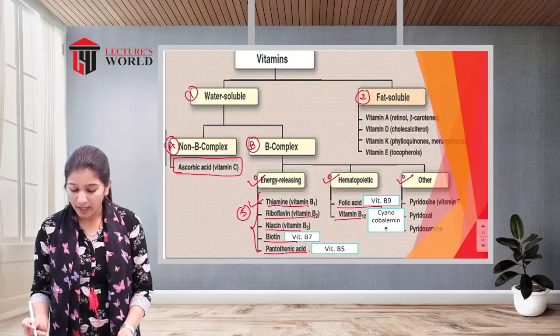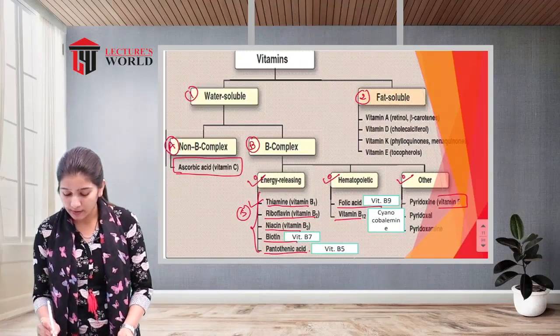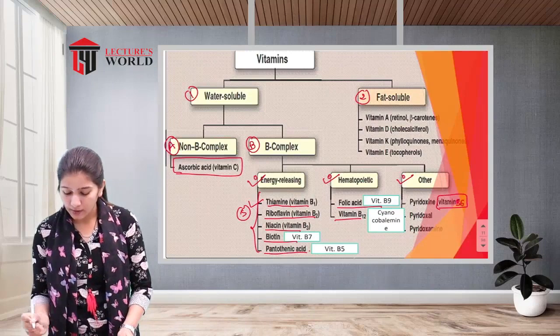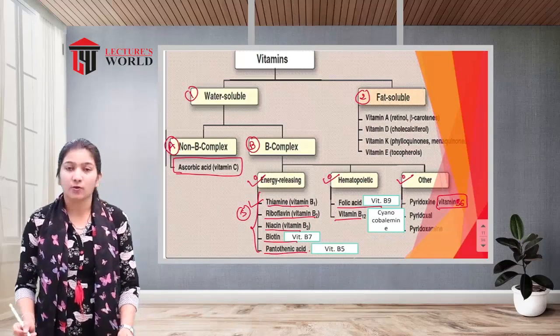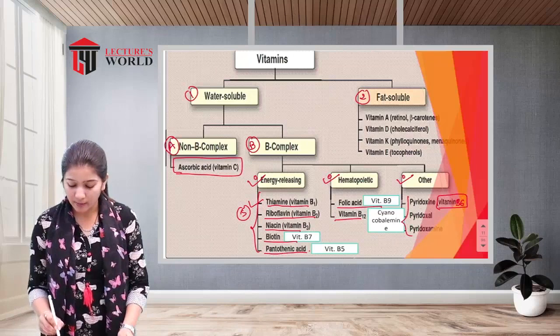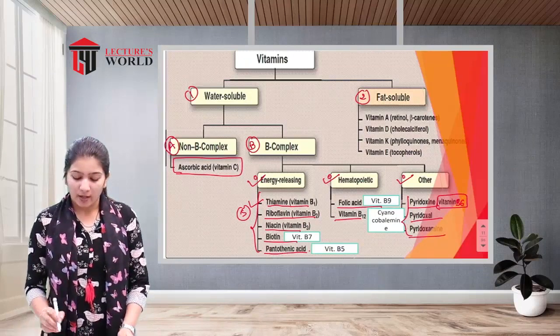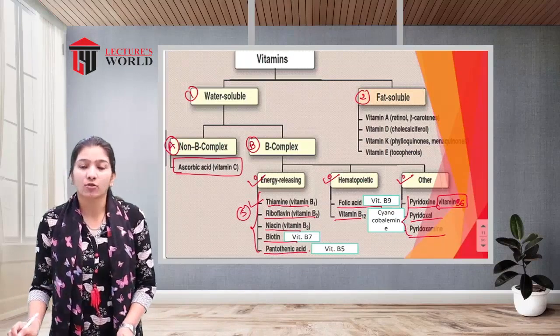And in the other type, that is vitamin B6. Vitamin B6 is known by three names: pyridoxine, pyridoxal, and pyridoxamine. Okay, and the next type is fat soluble vitamins.